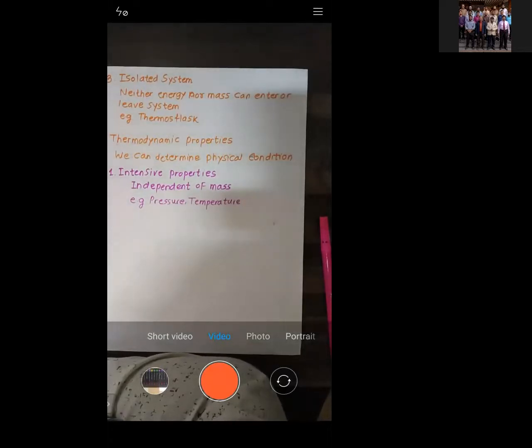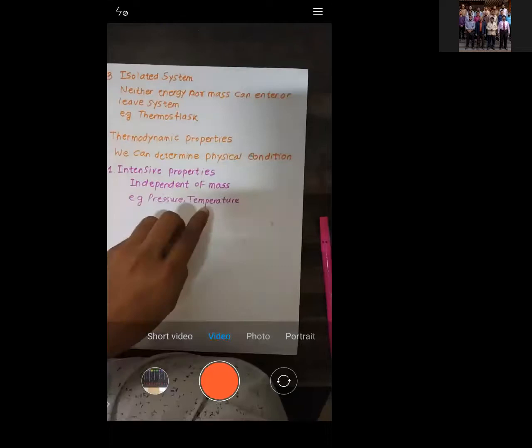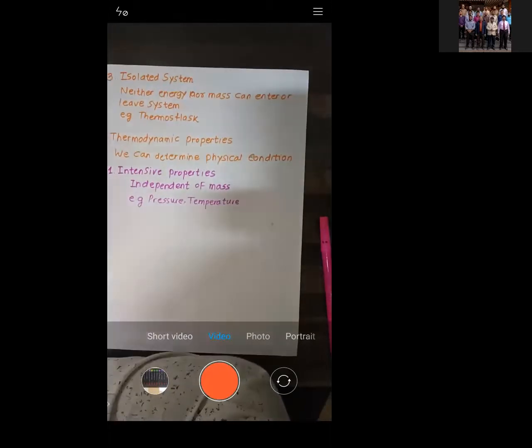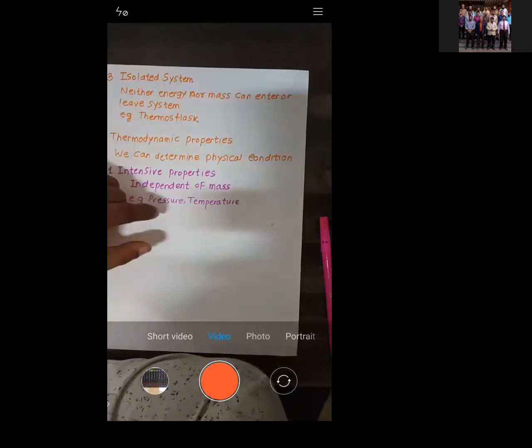Yes or no? Obviously it is going to come as 100 degrees Celsius only. That means the temperature doesn't depend upon mass. Is it okay?